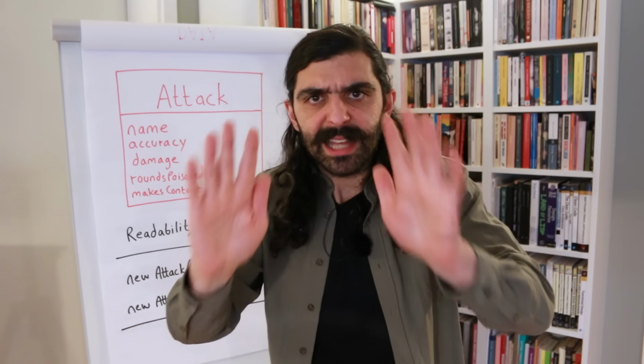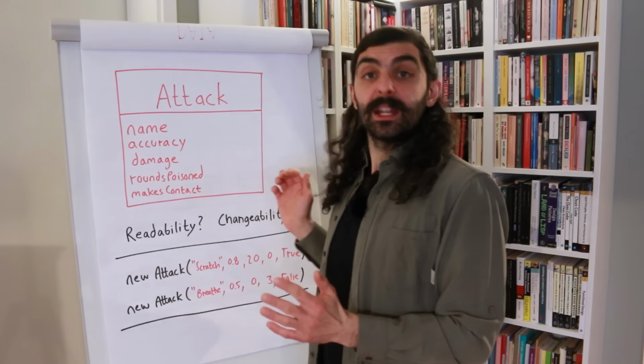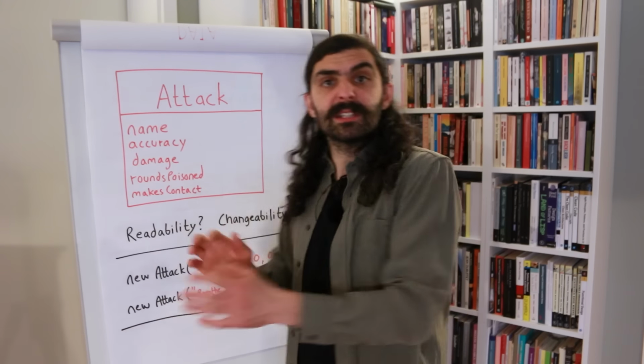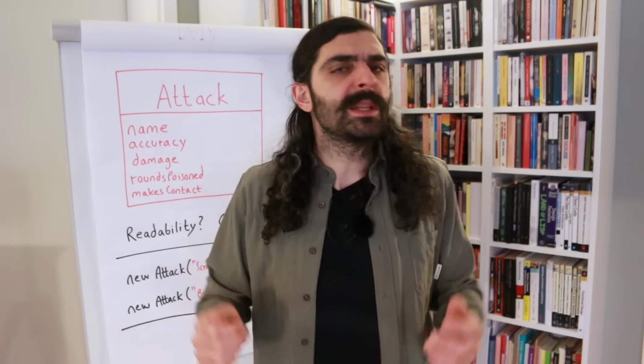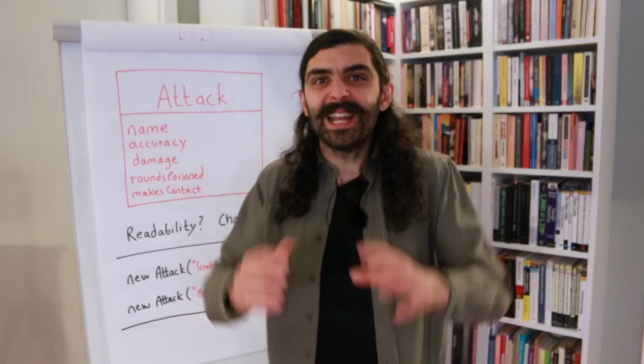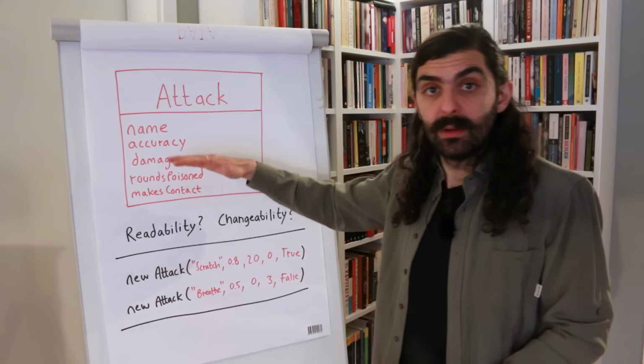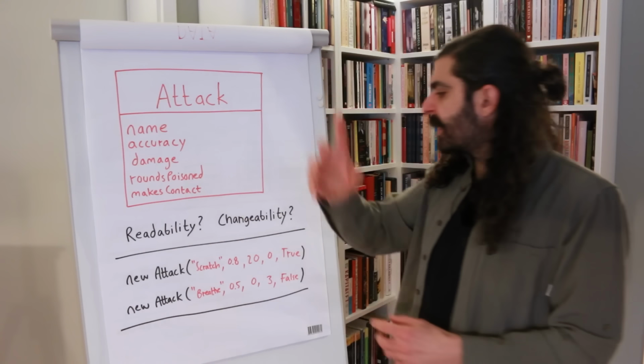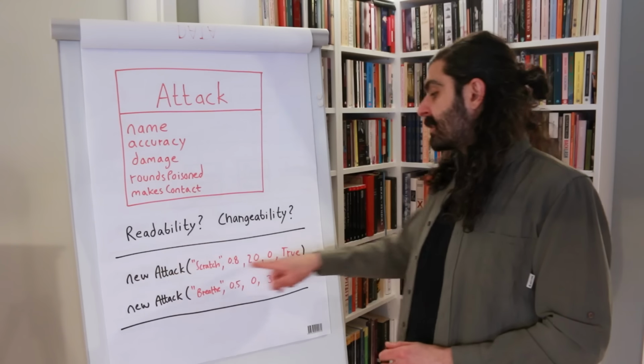Okay, so let's now talk about what happens outside of the class. Now we talked about inside the class, but let's talk about outside of the class. When we're using the class in other places, how is readability impaired? Well, just think about how we would instantiate this class. The constructor will be super long, right? Even with the few fields that we have now, it's going to be pretty long. We might say something like this: new attack, and then we're passing in a bunch of values.